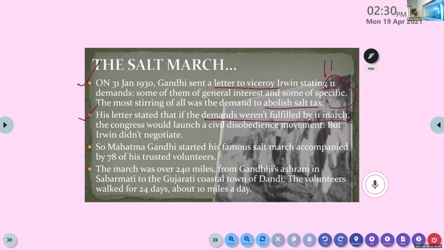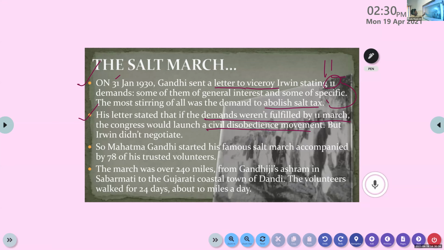He wrote that letter on 31st January and gave the last date as 11th March of the same year, 1930. If Lord Irwin or the British government did not reduce or abolish the salt tax, the Congress would start a civil disobedience movement, a violation of the rules and regulations made by the British government.